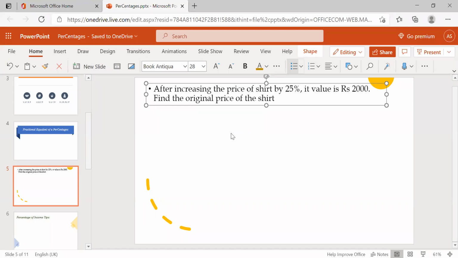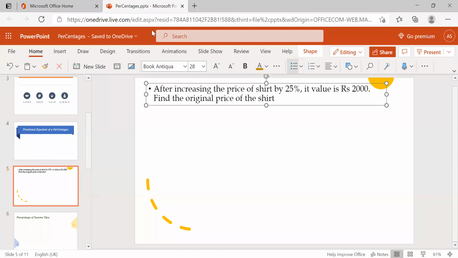After increasing 25%, the value of the shirt is 2000 rupees. What they are asking us to find is, when it is 100%, what is the value of that shirt?